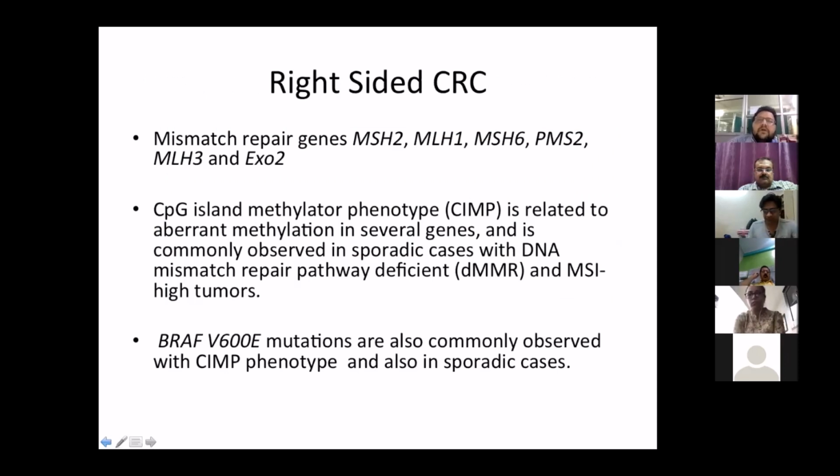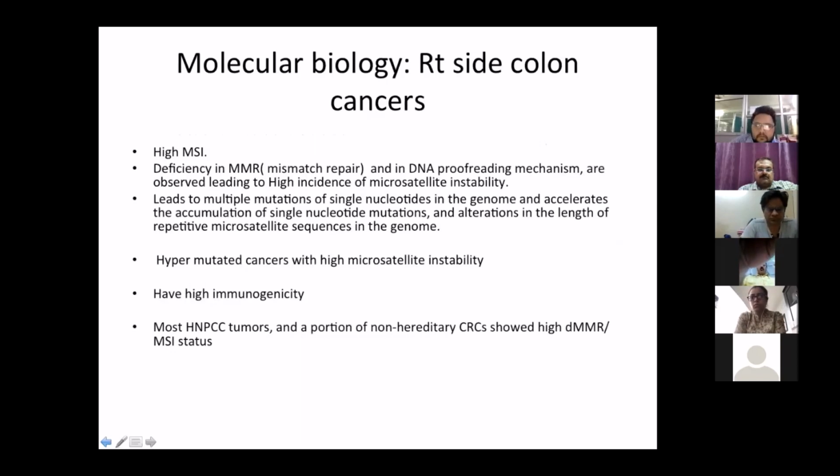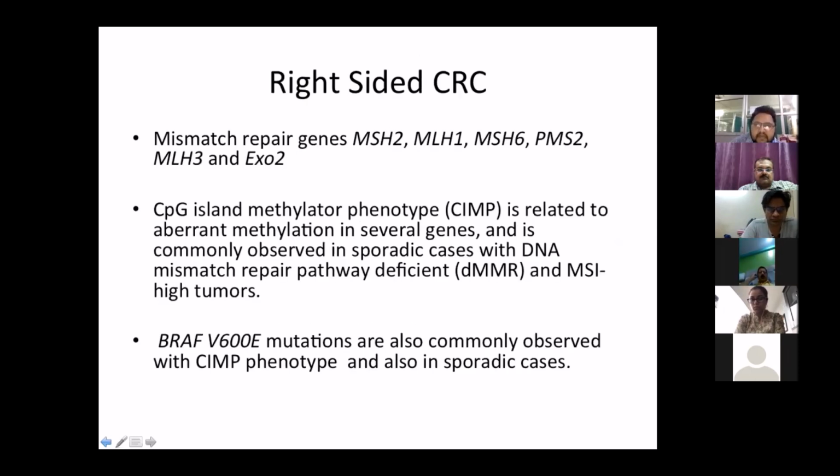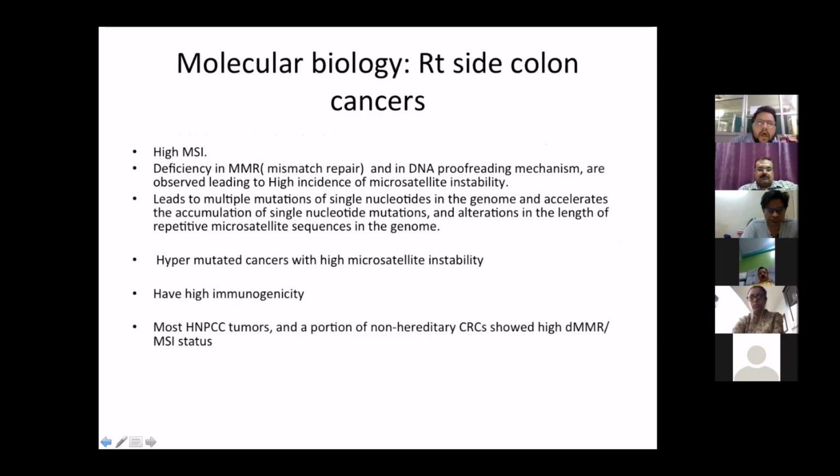Now, in brief about right-sided colorectal cancer. As I mentioned earlier, there is evidence of defects in mismatch repair genes. Then there is also BRAF V600 mutation. The deficiency leads to multiple mutations of single nucleotides in the genome and accelerates their accumulation, and thus polymorphism. It is a hypermutated state. The cells have high immunogenicity and they express antigens.